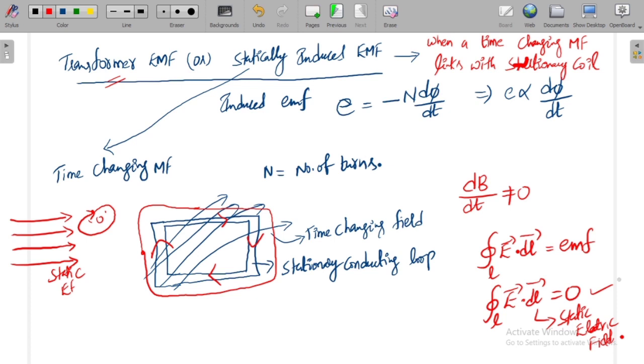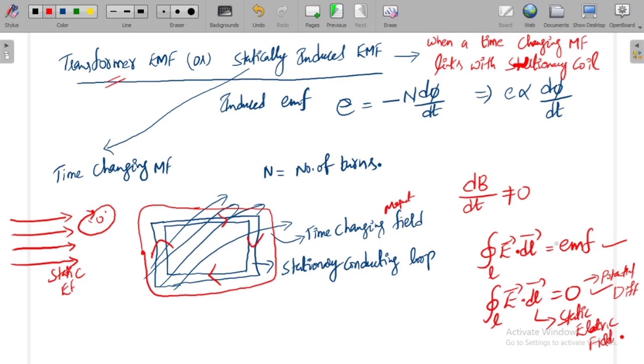Whereas when we are moving around a closed path through a conducting portion in a time changing magnetic field, this comes out to be EMF. In a static electric field, the line integral of E dot dl is nothing but the potential difference between the 2 points, whereas here it gives us the EMF.